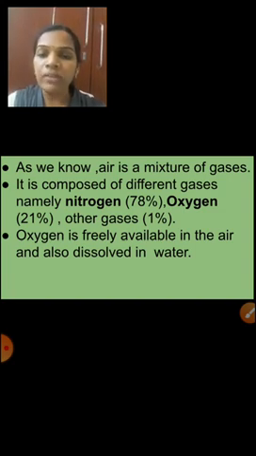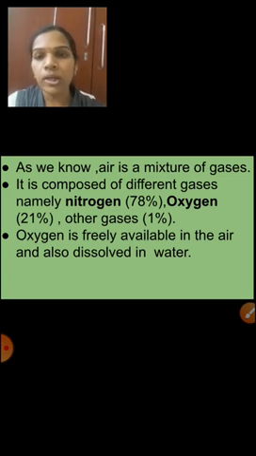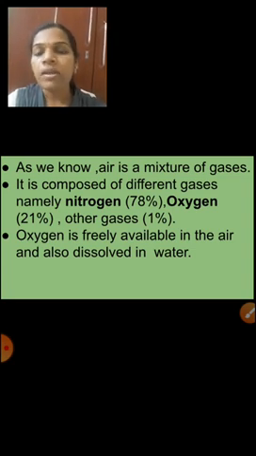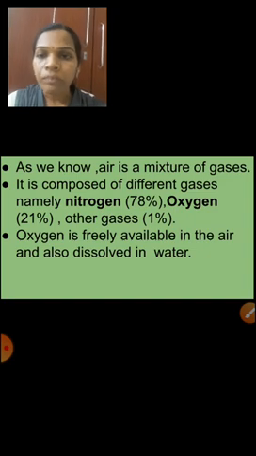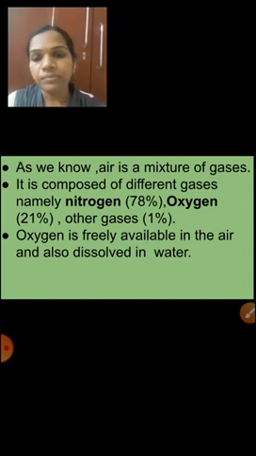Oxygen is freely available in the air and also dissolved in water. What is the molecular formula of water? You know, it is H2O, that means hydrogen and oxygen. So oxygen is present in water in dissolved form. At the same time, oxygen is present in our atmosphere, 21%. From the atmosphere we are getting oxygen when breathing. During the respiration process, we are taking oxygen from our atmosphere. So oxygen is one of the important gases in our atmosphere.